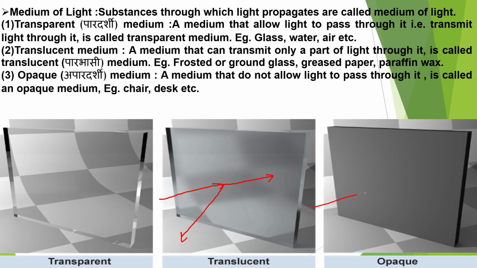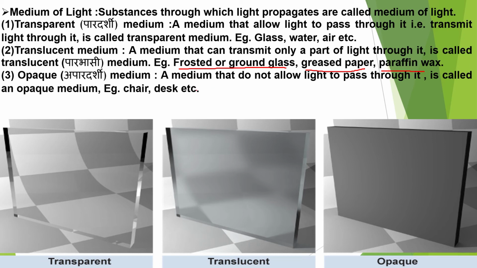For an opaque medium, light rays when incident on the surface simply reflect back. The entire light ray that was incident simply bounces back from this surface. For a transparent medium, almost all the light rays incident on the surface get refracted. That means they enter the medium. Example of a translucent medium is frosted or ground glass, greased paper, oiled paper, paraffin wax. All these are translucent mediums.